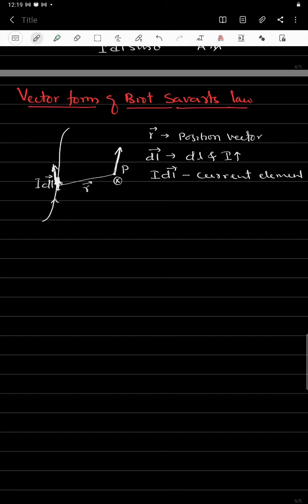Therefore, the magnitude of the magnetic field is equal to mu naught divided by 4 pi, I dl sine of theta, divided by r square.